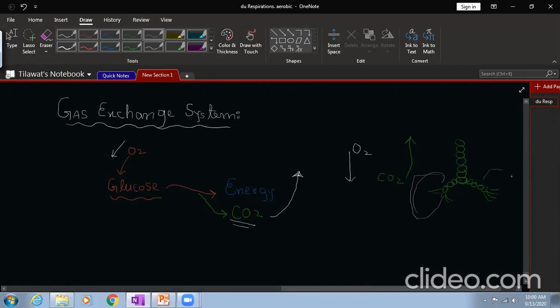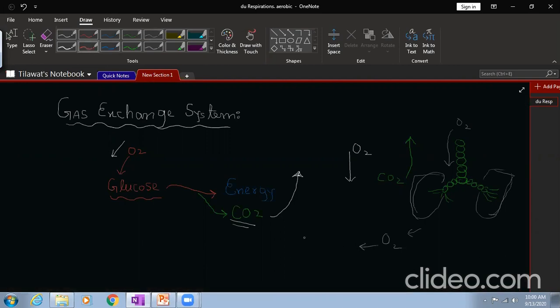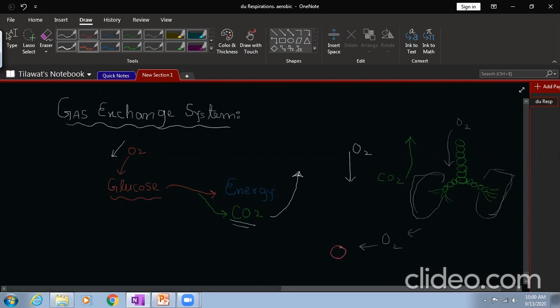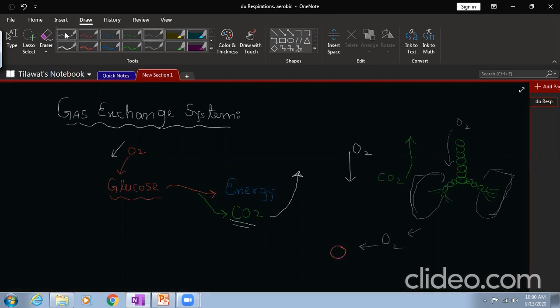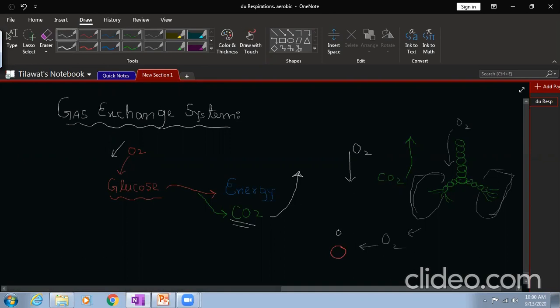This system is the gas exchange system. Through this system, we take oxygen from outside and it enters our body. After that, the oxygen will mix with blood, and through the red blood cells, this oxygen will reach your body cells for the process of respiration.